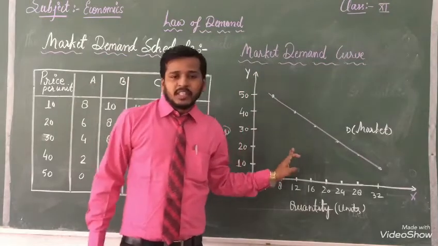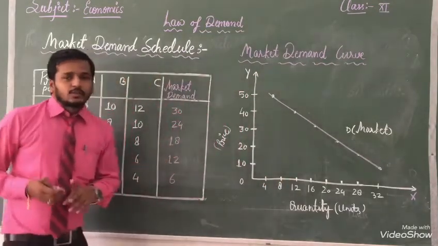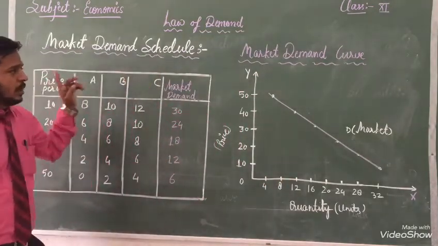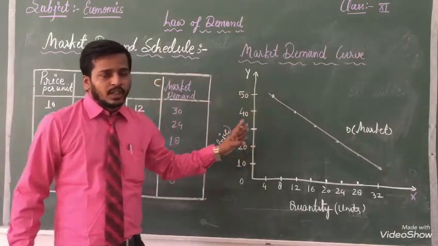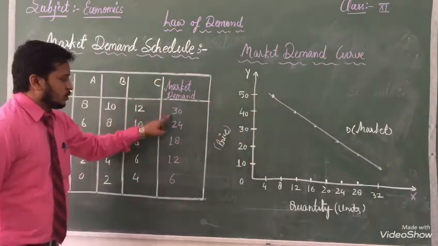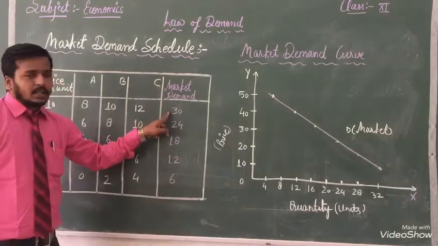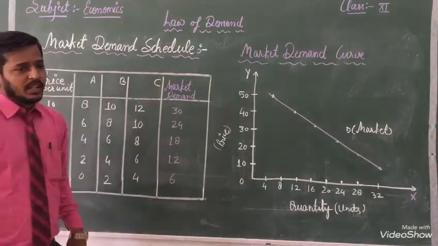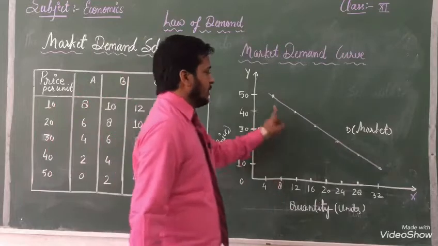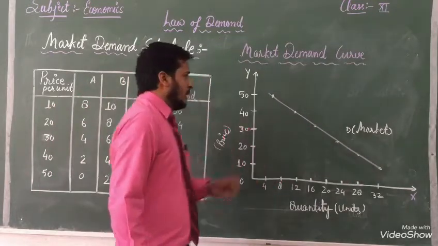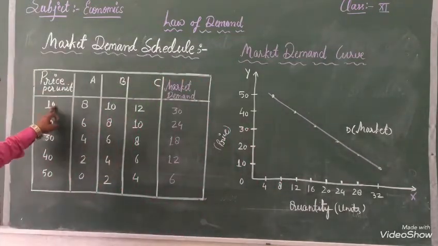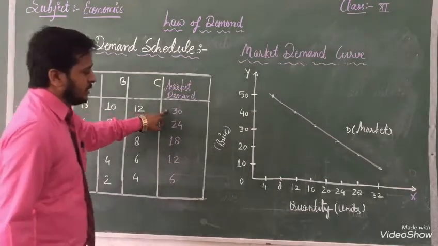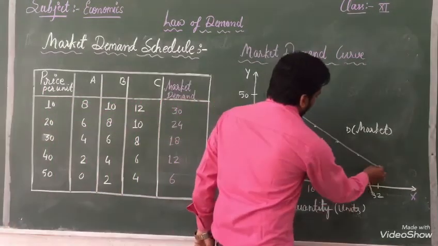Individual demand curve we can represent here too, but now I am showing you the market demand curve first. Listen, the total is the market demand curve. That's why I am representing only one line in front of you. When our price is 10 per unit, then 30, so 30 I have represented here.